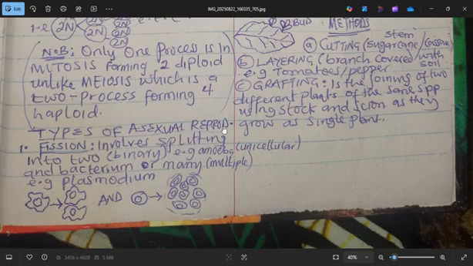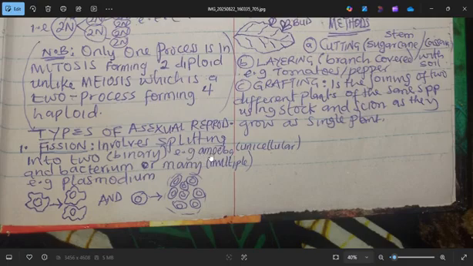Once you hear fission, it means splitting. When you split into two, like binary fission of amoeba. So this amoeba can split into two, and bacterium or many. When we say multiple fission, like plasmodium, we have a single organism splitting into many offspring, and then in that of the binary, one organism will split into two.